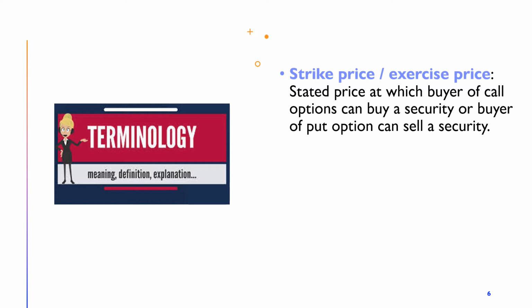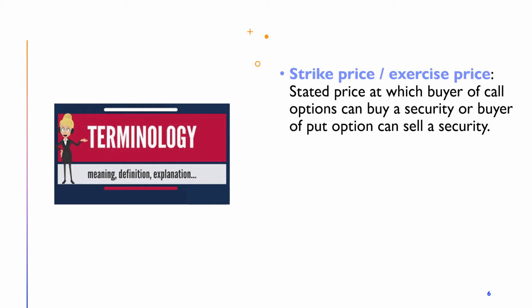Strike price is predetermined or fixed upfront when the option contract is originated. It is the fixed transaction price of the underlying asset in the option contract. It is the price at which the asset can be purchased or sold by the holder of the option contract in the future.